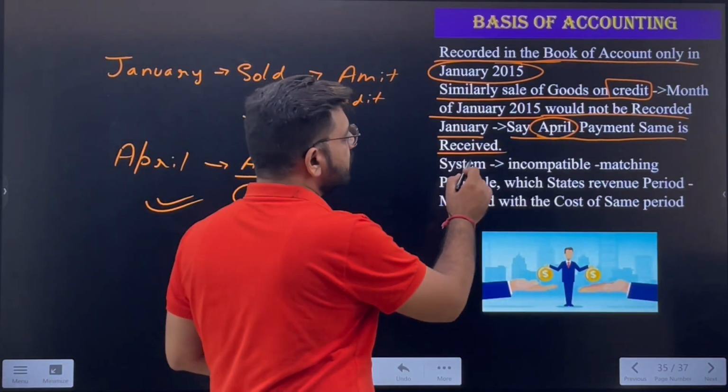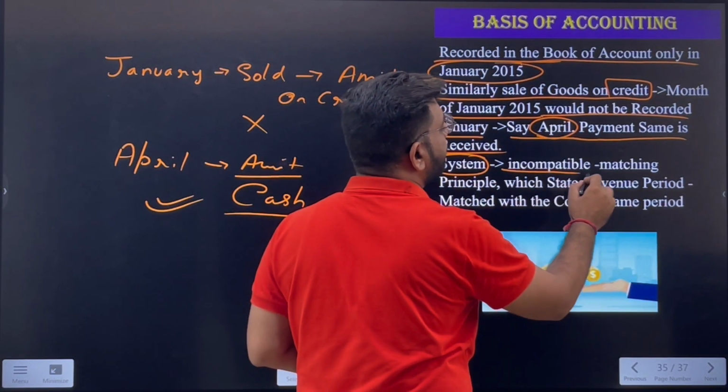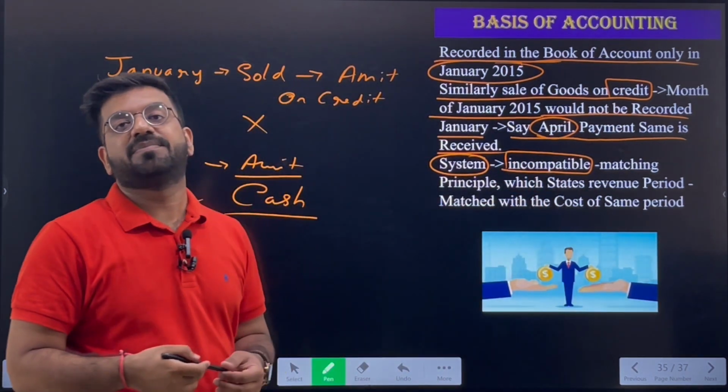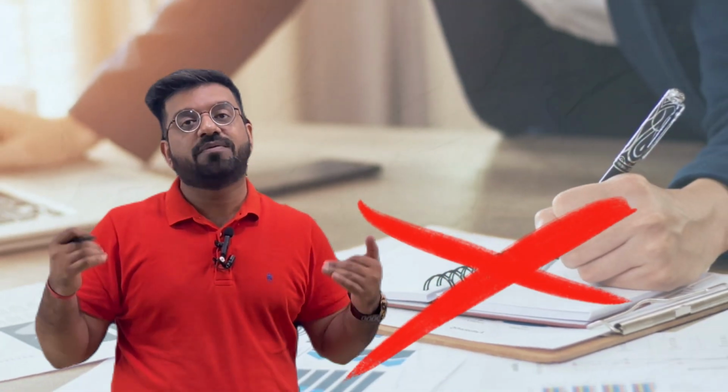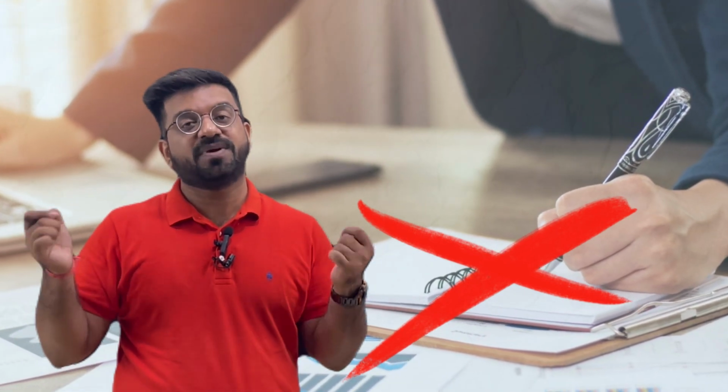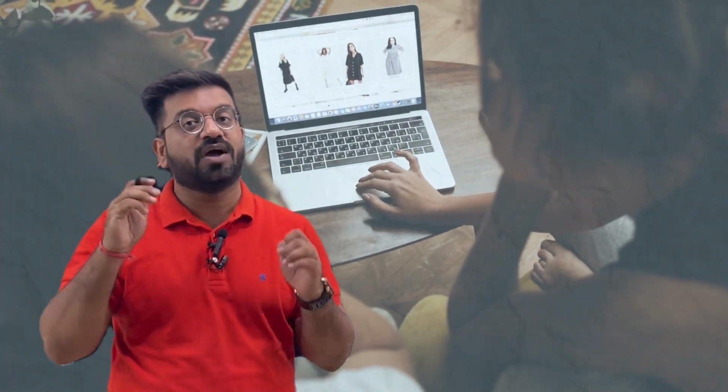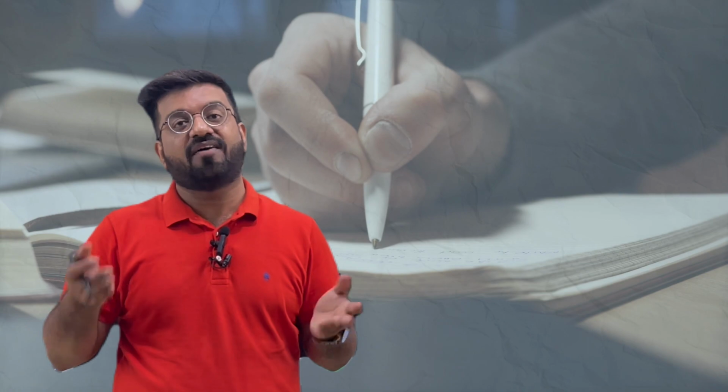Let's see it. So this system is basically incompatible. Why is it incompatible? Because if at all Amit didn't pay, or else we forget to receive the cash from Amit, that entry will not be recorded forever, and you will not be able to know to whom you had sold the goods. Are you getting my point? Just imagine you are sitting in the business, you have sold the goods to Amit, and you have not recorded anything in your books. And after 10-15 days, you will forget that you have sold the goods to Amit as well. So that's why it is incompatible, because it is not accurate.